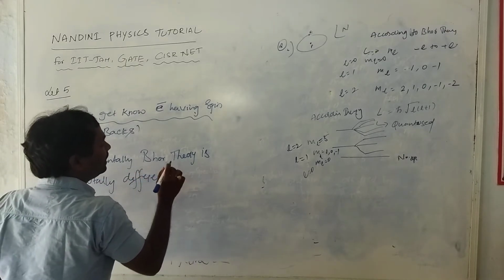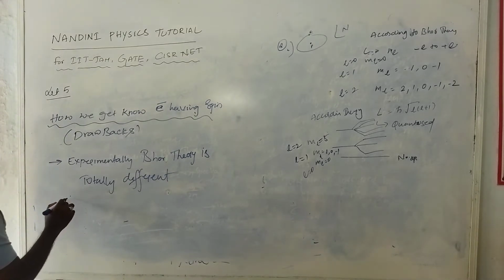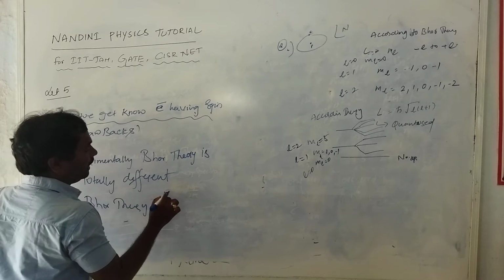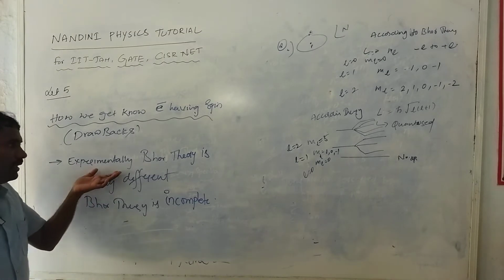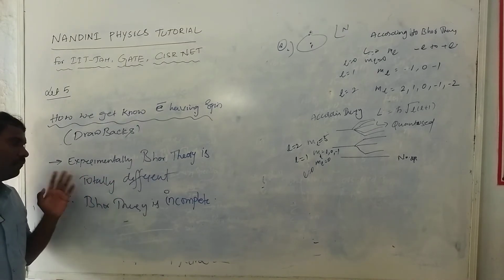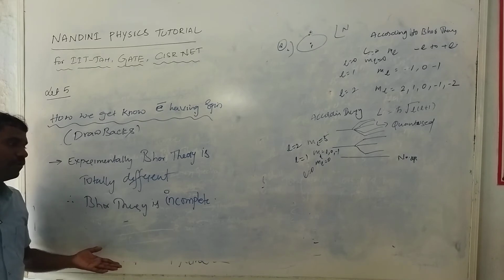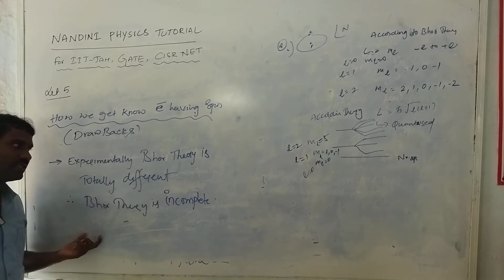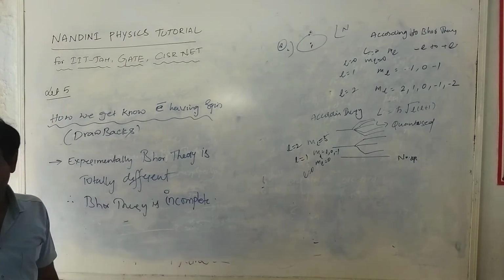Therefore we call Bohr theory an incomplete theory. We get theoretical spectra, but the theoretical spectra are totally different from the experimental spectra. In the experimental spectra we can observe a lot of levels, more spectral levels than in the theoretical spectra. So Bohr theory is a completely incomplete theory.